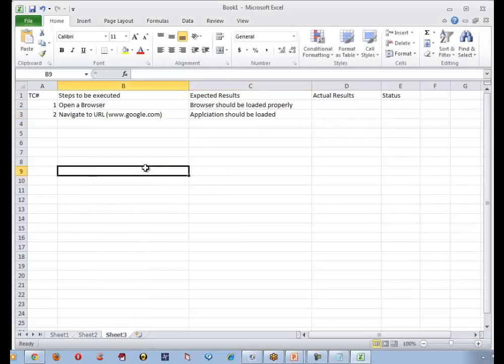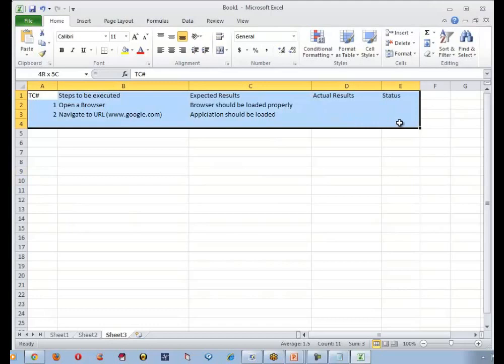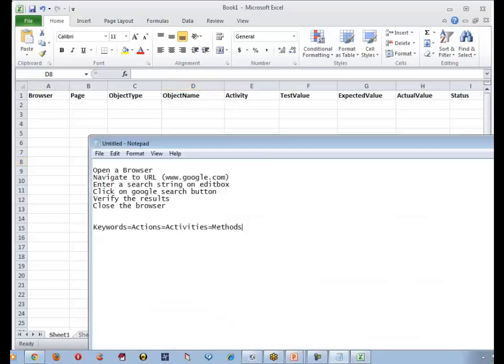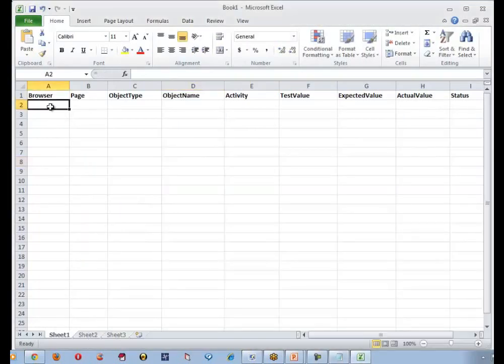Am I correct? Yeah. Now I want to use the same notation and I want to create one more high-level test case, which could be mostly important for the scripts, and that orientation or that structure looks like this. So what is the meaning of this? Look at here. Let me put this first one. So what is the meaning of this? So I wanted to talk to a browser.